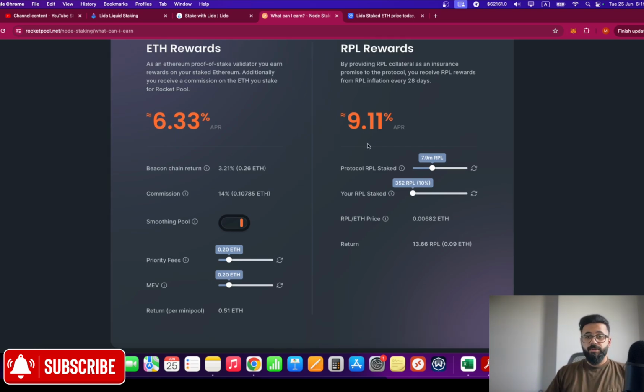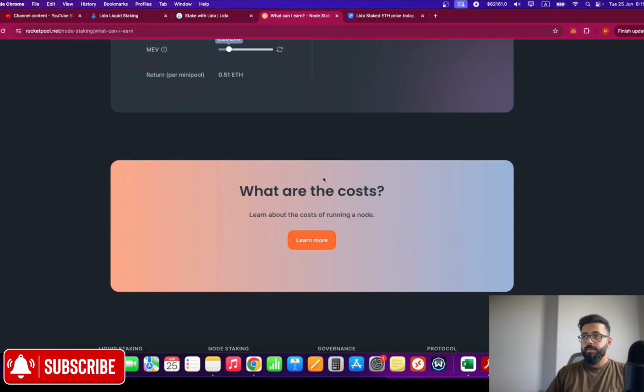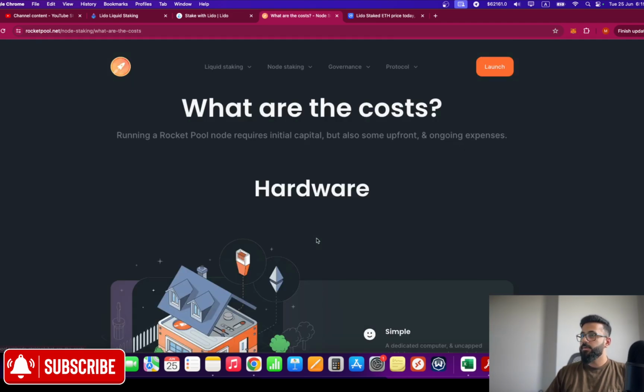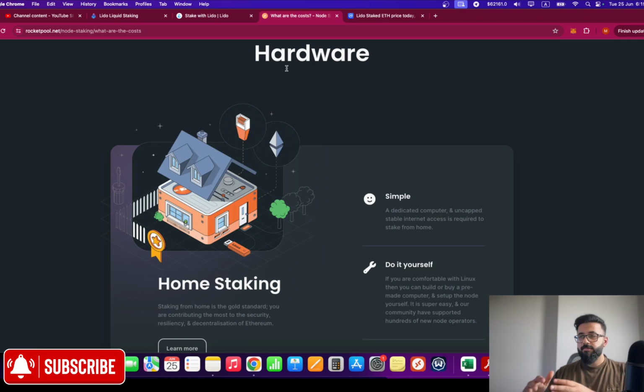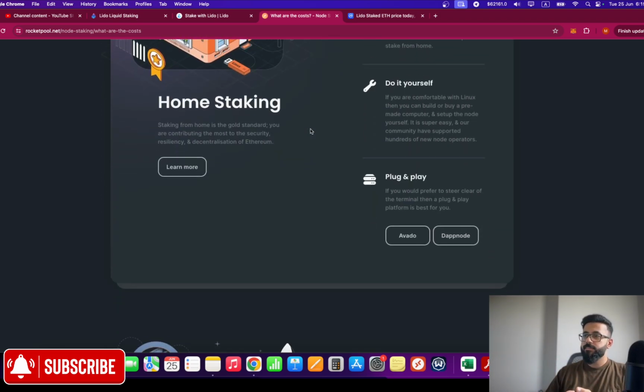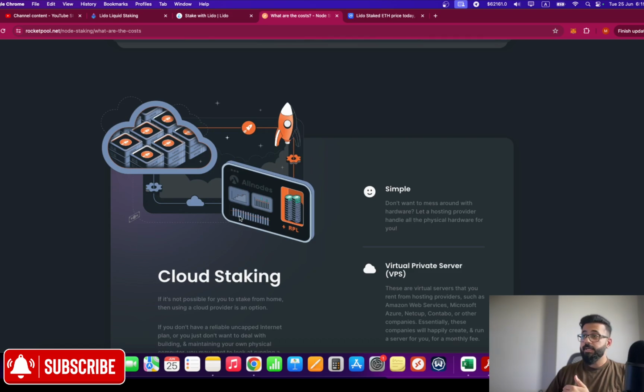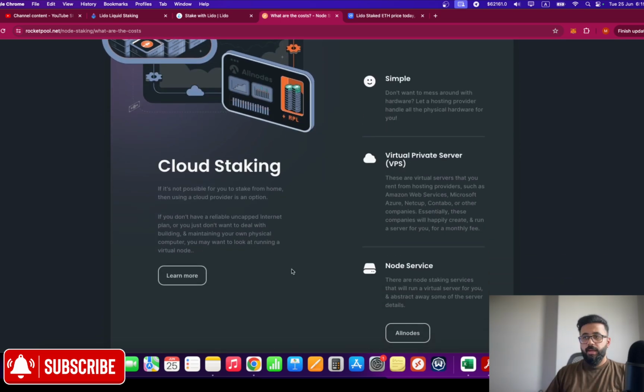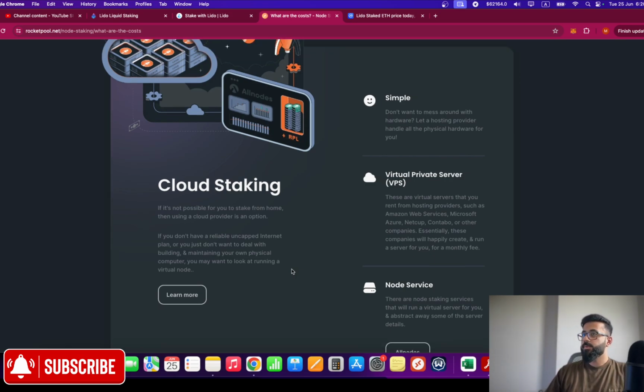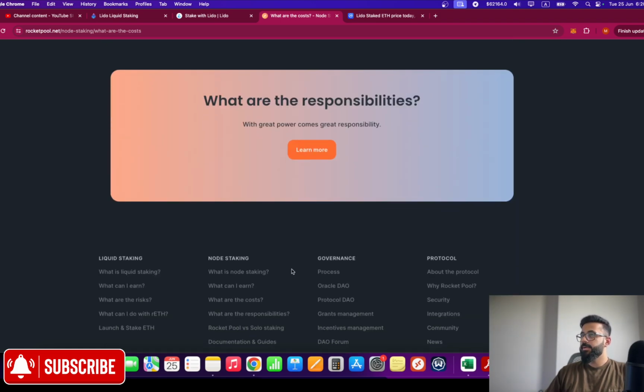extremely high. If you're interested in knowing what are the costs, simply go to the bottom and click on Learn More. And here you will have a complete set of solution. They provide a turnkey solution as well, which is hardware based, as well as cloud staking, in which you can invest in a stable VPS or virtual private server, a node service, and this will be much more simpler for most of the investors who are interested in creating their sub node or mini node. When it comes to the responsibilities, there are quite a few, and I can actually break it down for you quickly.